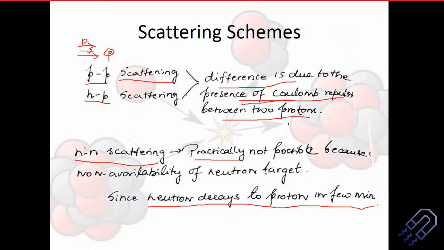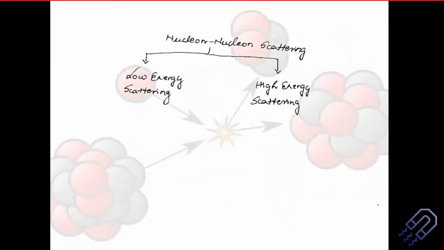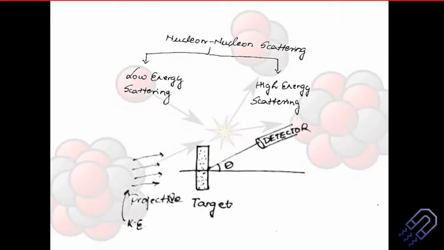Very important. If we consider nucleon-nucleon scattering, as I said in the first slide, we can have a low energy scattering and a high energy scattering. High energy scattering becomes a bit easy for us because we don't need to consider the spherical function and so on. But in the analysis we are going to do from now, we are actually doing a bit of spherical wave analysis also. So we are just going to take this in general.